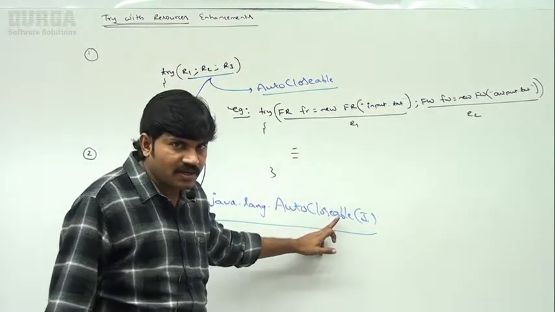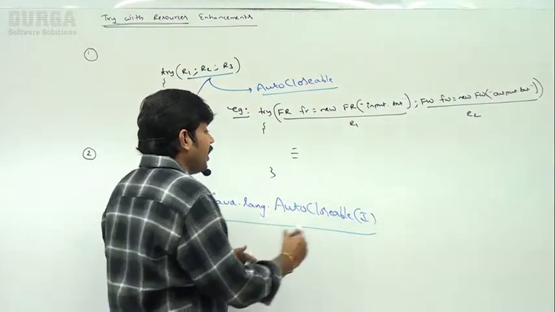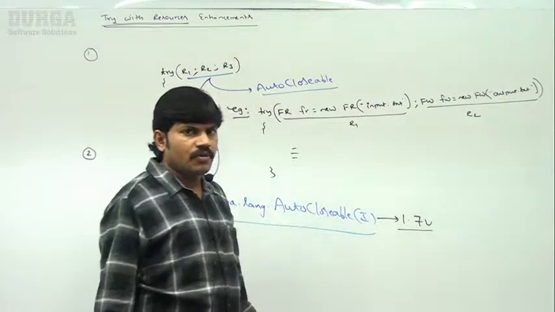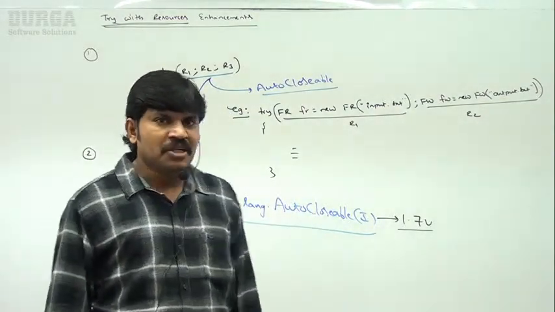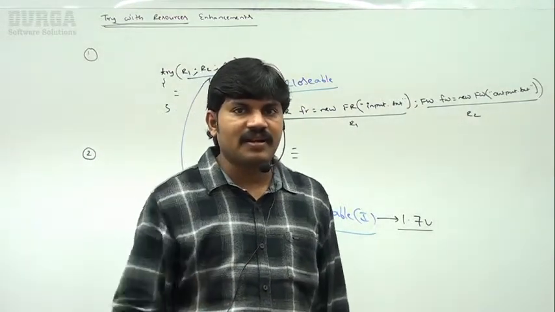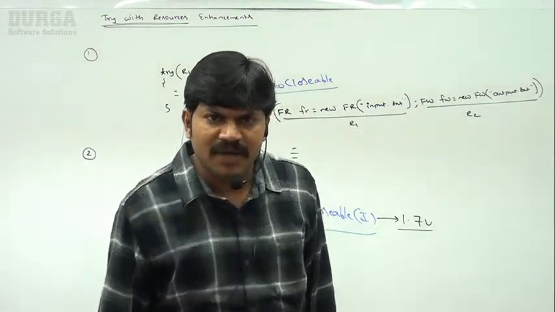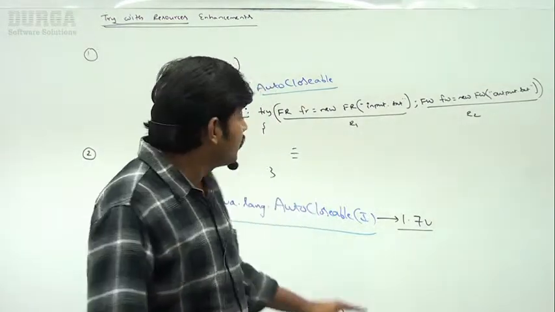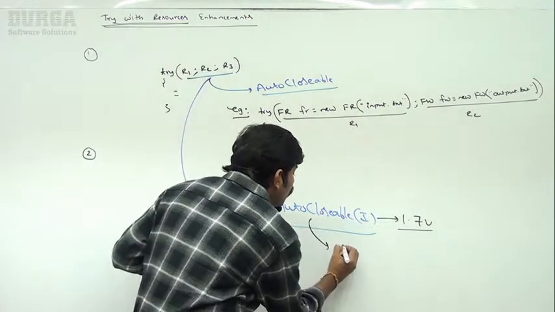Sir, what is this one? Is it an interface or a class? Interface, right? The AutoCloseable interface. This interface came in which version, sir? Version 1.7. Whenever I talk about this, there is a very common doubt from students, maybe in online sessions or offline classes. Sir, is it a marker interface or not? No, sir, it is not a marker interface, because this interface contains one method. That method is nothing but close.